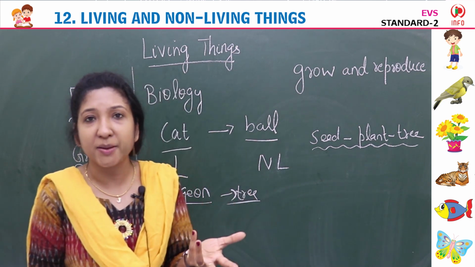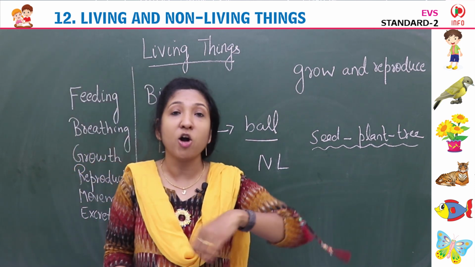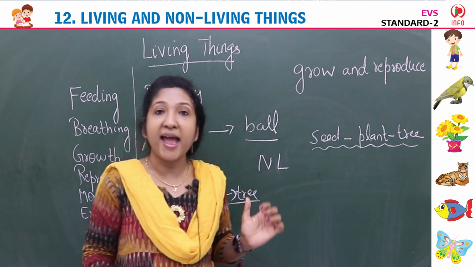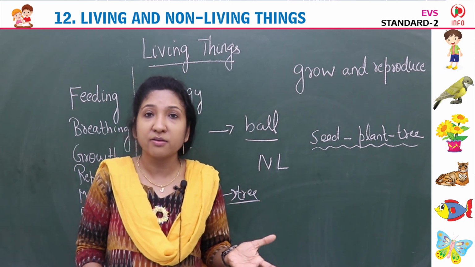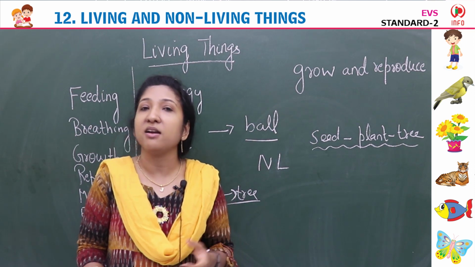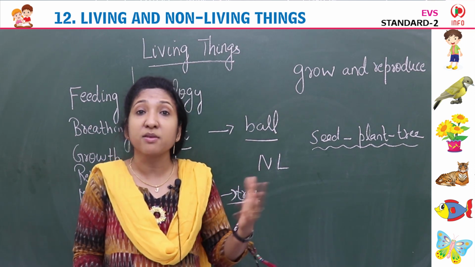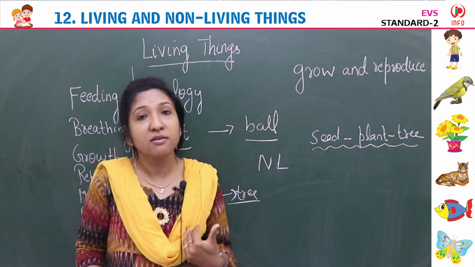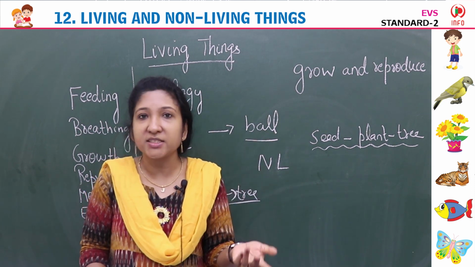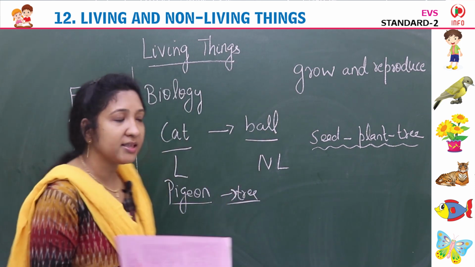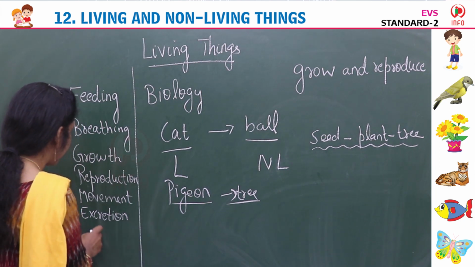That is sensitivity. If we touch a hot object, we suddenly take our hand away. When we go out in the sun at noon, we feel so hot. So that is sensitivity. Living things have sensation or sensitivity.